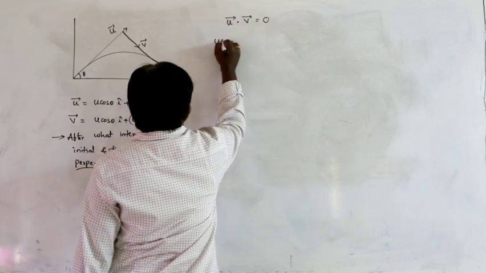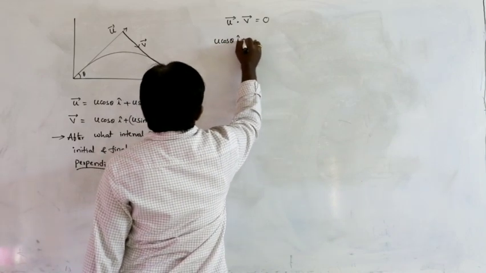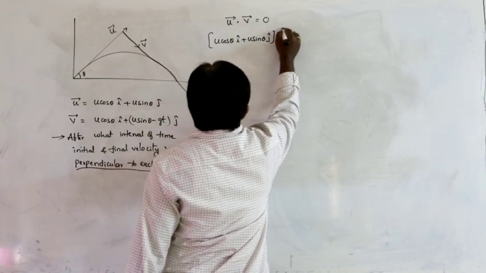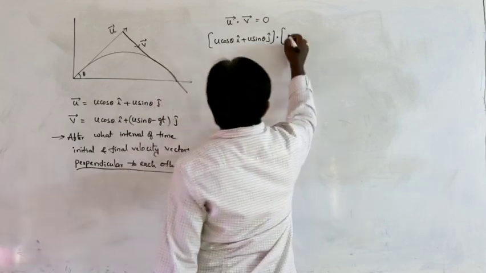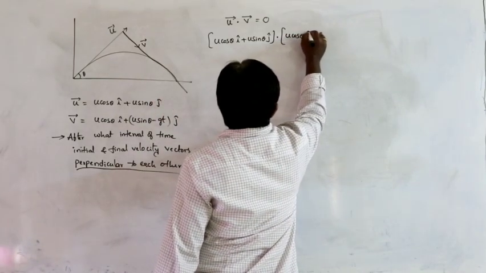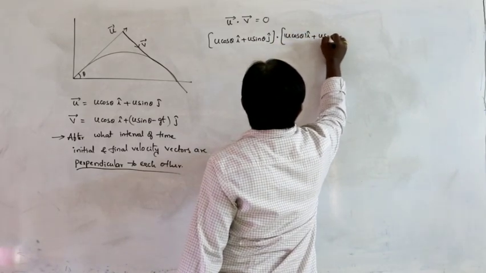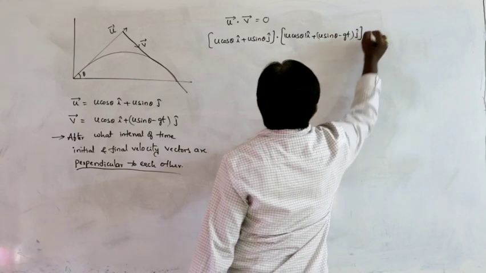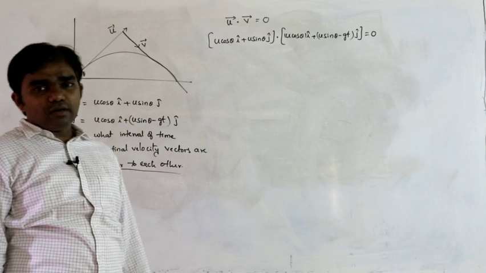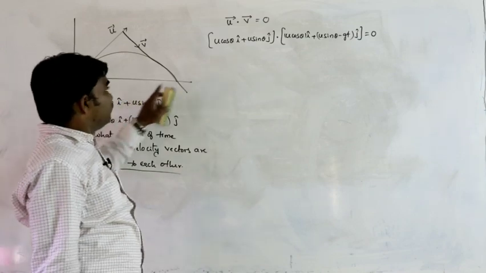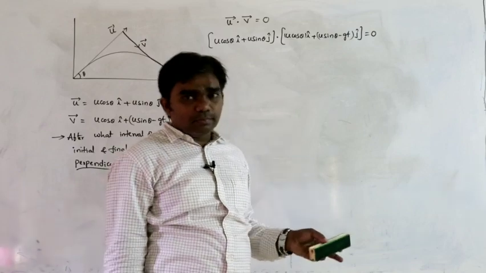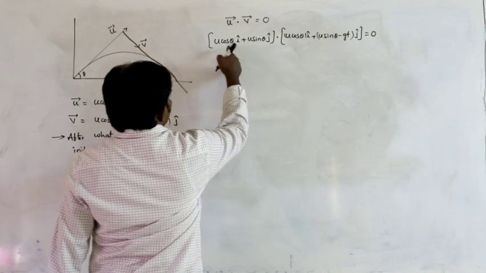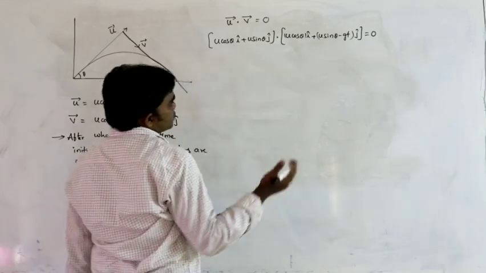So u bar can be written as u cos theta i plus u sin theta j, dot v bar, which is u cos theta i plus u sin theta minus gt j, equals 0. Because u bar and v bar are the initial and final velocity vectors, if they are perpendicular, their dot product must be 0. Now we have to multiply the i components and the j components.